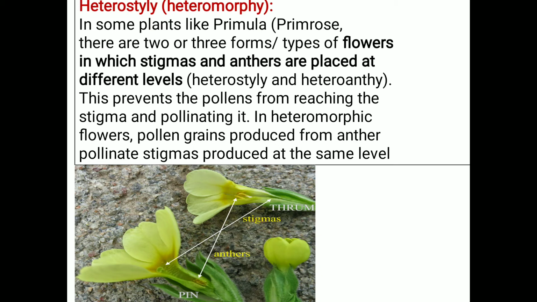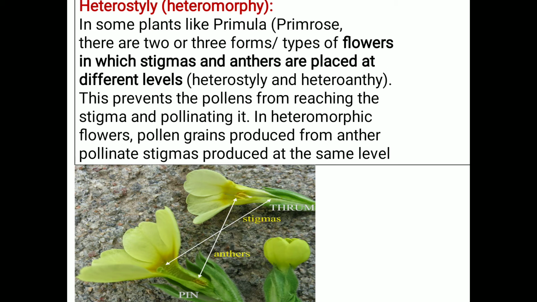The stigma, which is longer, can be pollinated by the flowers which have the higher level of pollen produced in another flower, and vice versa. In brief, what is heterostyly? Heterostyly occurs in a special flower, that is primula.